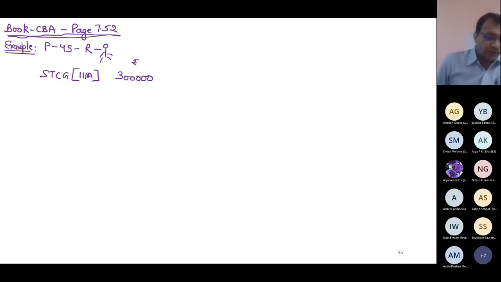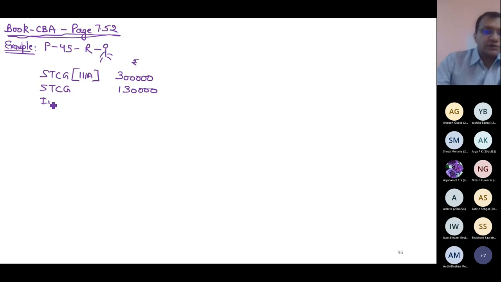He also has a short-term capital gain of 1 lakh 30 from transfer of a building. Transfer of a building is also, question says, short-term gain. So this building must have been transferred within 2 years, but it is not 111A. 111A has some conditions, so you have to check yourself.